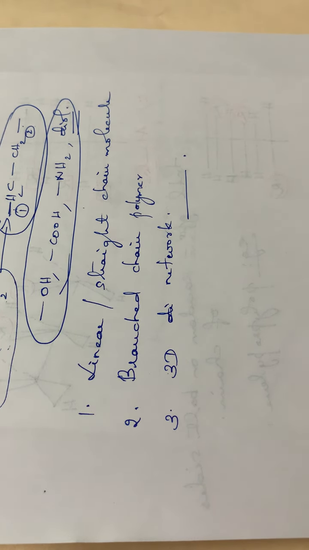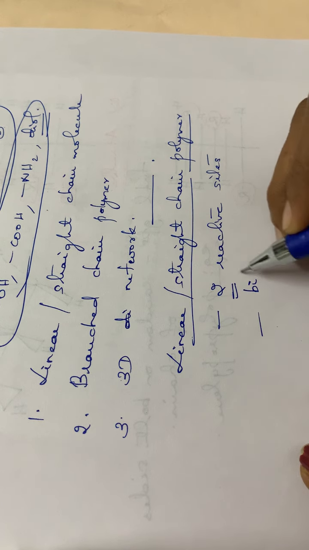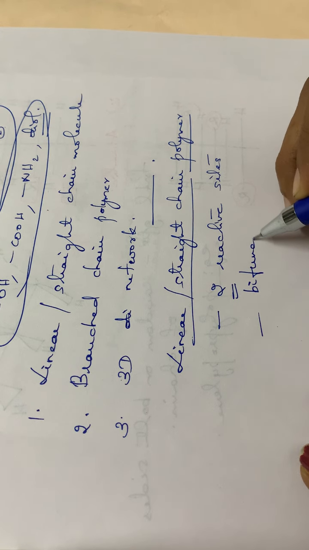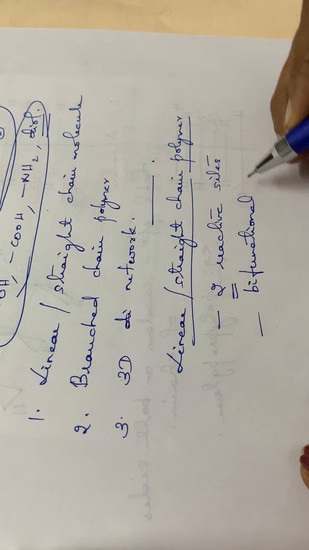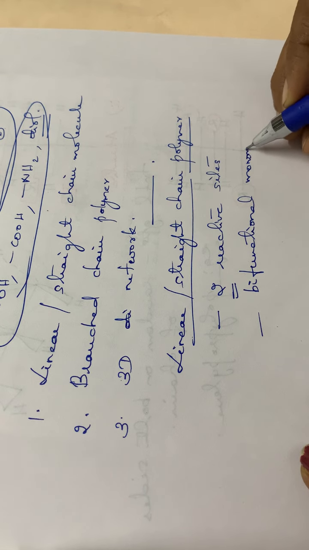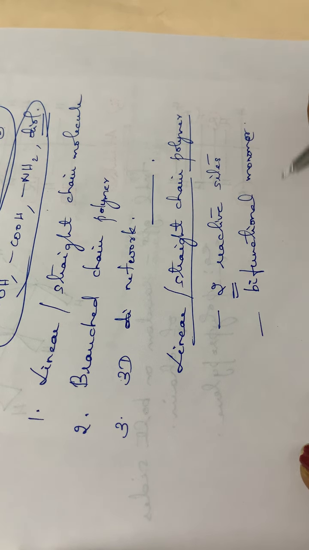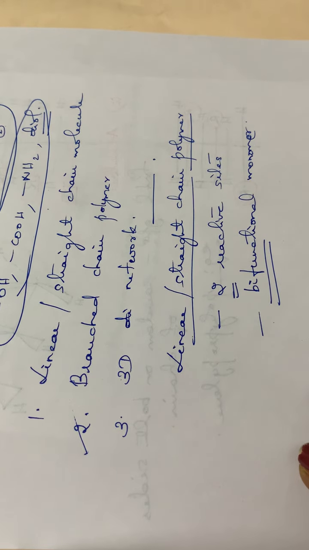Two reactive sites, the term is bi, isn't it? So it is a bifunctional monomer. If that particular monomer has two reactive sites, it is called a linear or straight chain polymer. Then the second one is the branched chain polymer.